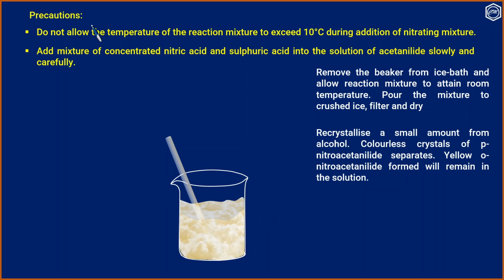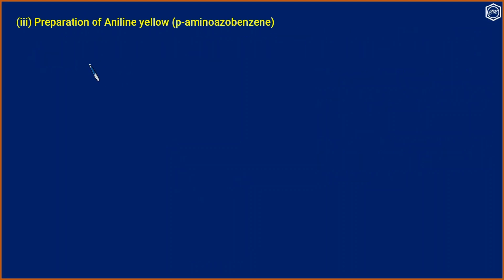Some precautions to be followed during the preparation. Do not allow the temperature of the reaction mixture to exceed 10 degrees Celsius during the addition of nitrating mixture. Add the mixture of concentrated nitric acid and sulfuric acid into the solution of acetanilide slowly and carefully. Next, we shall consider the preparation of aniline yellow.